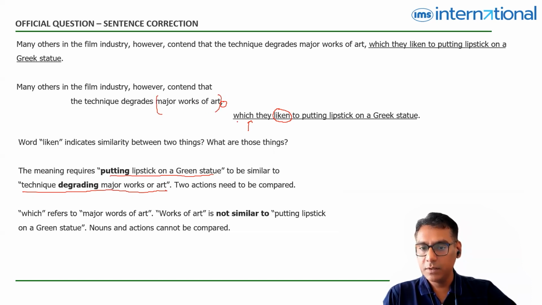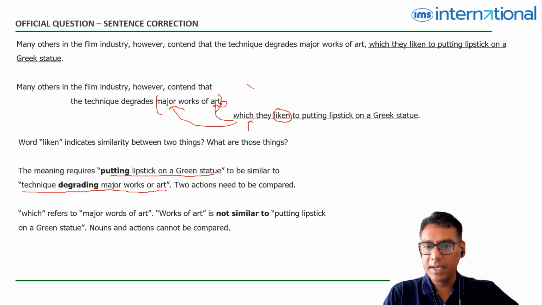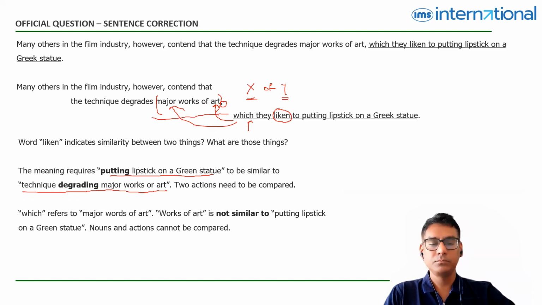So it could be referring to major works of art, and sometimes it could also be referring to art because this is of the form X of Y. So it could be referring to X or it could be referring to Y. Either way, it is a noun, correct? Whether it's major works of art or just art, it's a noun, and we are comparing it with an action. Putting is an action. We want the action to be similar. That's exactly what the error is.